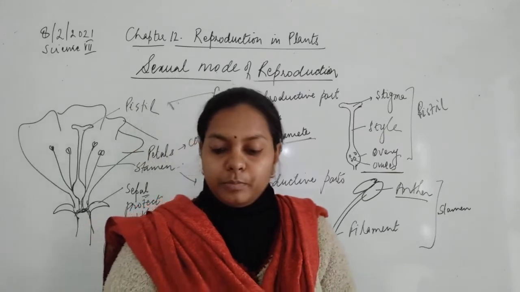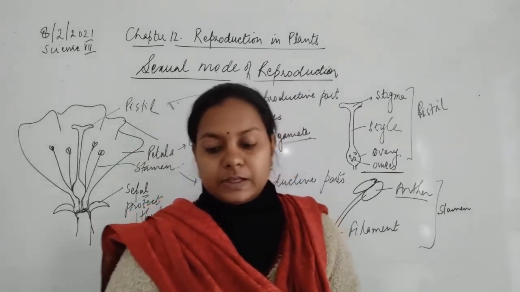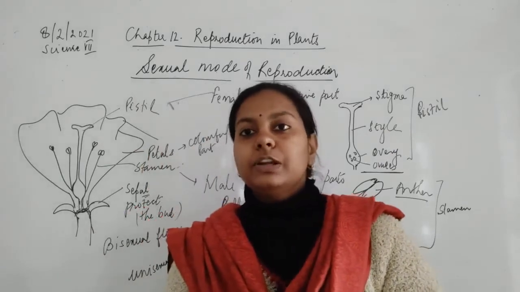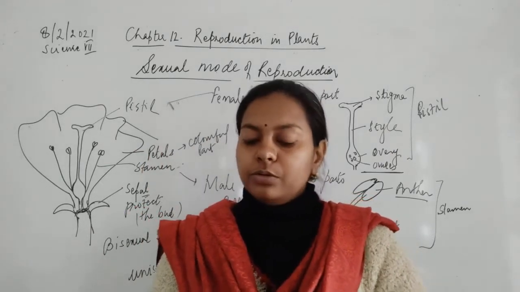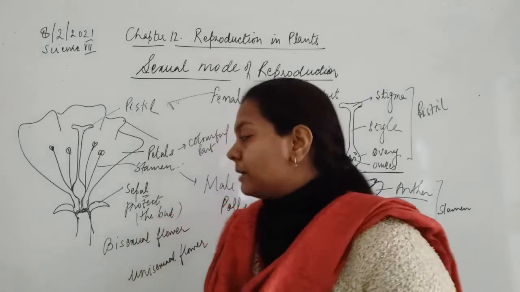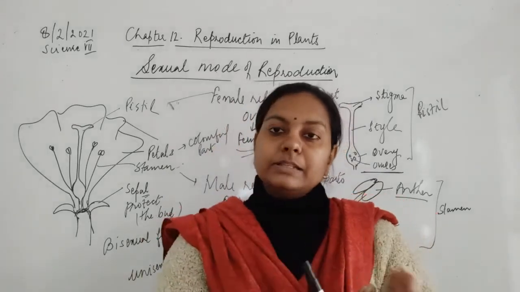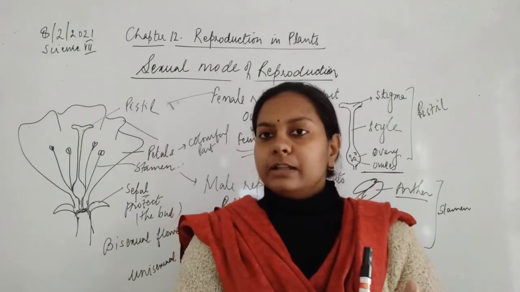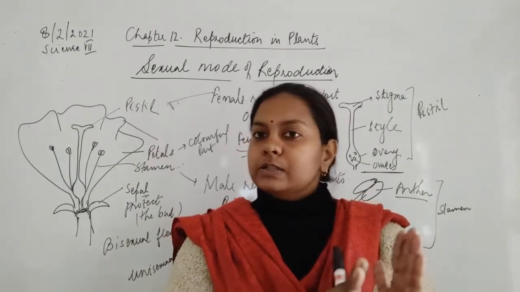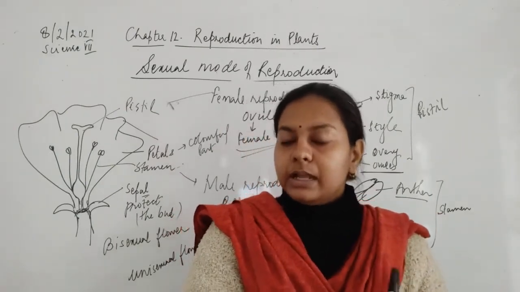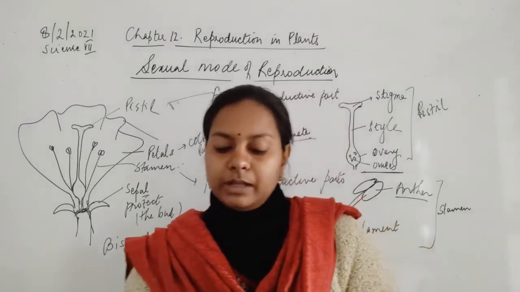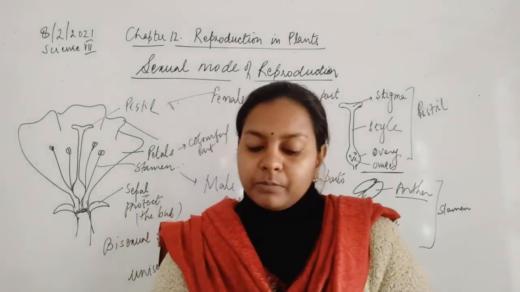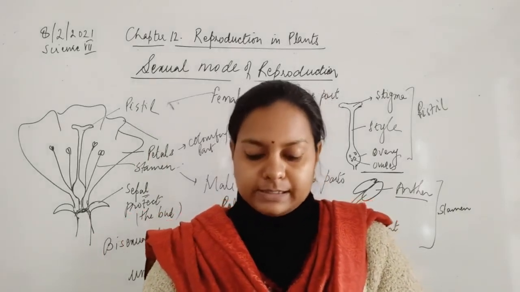Now both male and female unisexual flowers may be present on the same plant, or they could be present on different plants. Sometimes the flowers are present on separate plants: one plant bears the male flower and the other plant is the female plant. Okay, because the flowers are separately present.